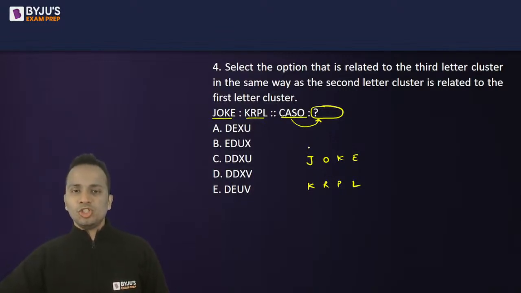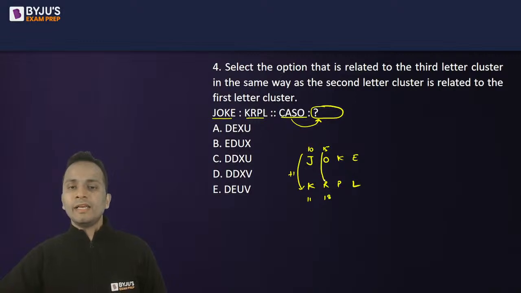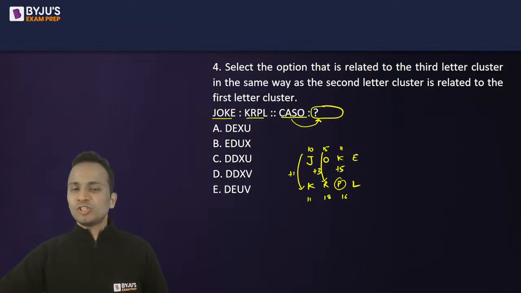So J is 10, O is 15, right? Now, corresponding to 10, K is 11 and R is 18. So basically, what has happened here? It is +1 and here it is +3, right? Now let's check it out. What is the number equivalent of K? K is 11 and P is 16, right? So 11 plus 5 is 16. So +1, +3, +5. So logically, the last one should be +7.